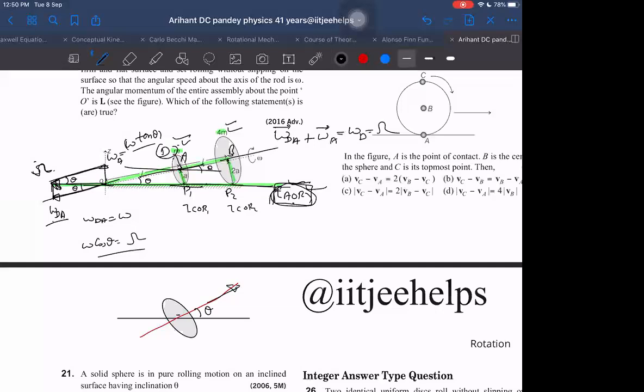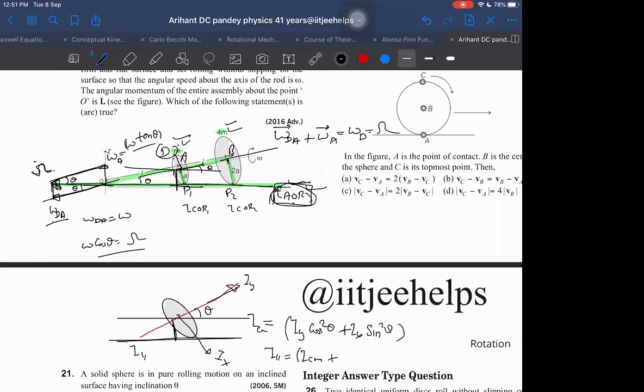Let's say this is the symmetric axis here, and this is the axis about which we want to find the moment of inertia. Let us call the symmetric axis Iy and the diametric axis Ix. Then I about the center of mass will be Iy cos square theta plus Ix sine square theta. But now I want to find I about a parallel axis. I about the parallel axis will be ICM plus M into D square, where the perpendicular distance D we can get in terms of A, something like A cos theta.